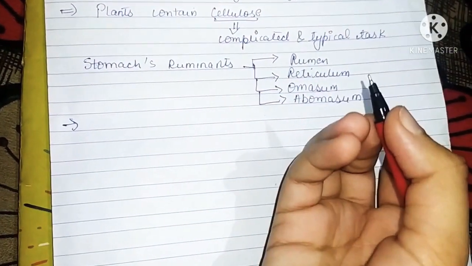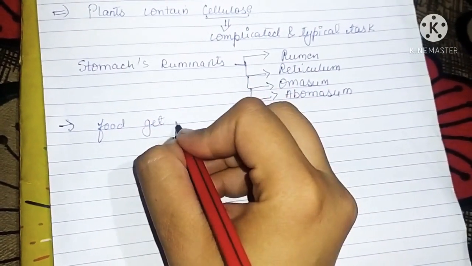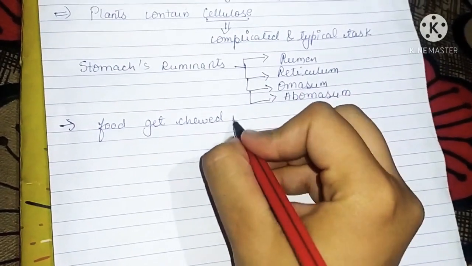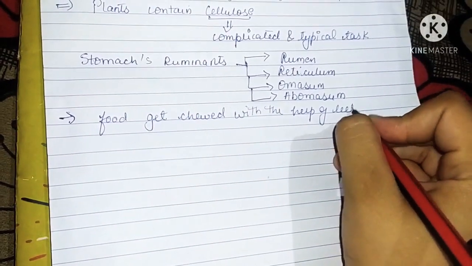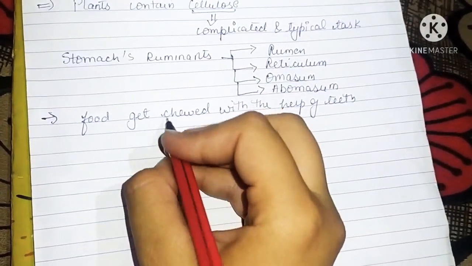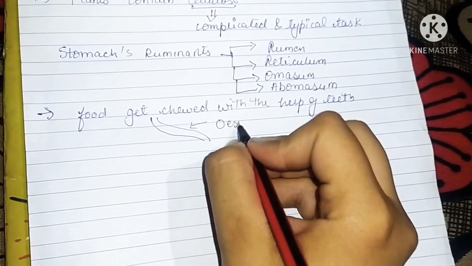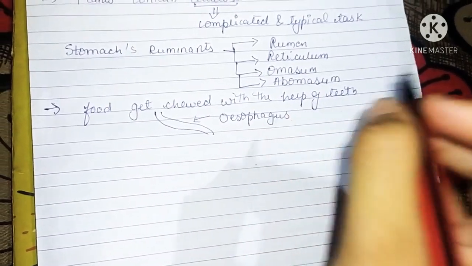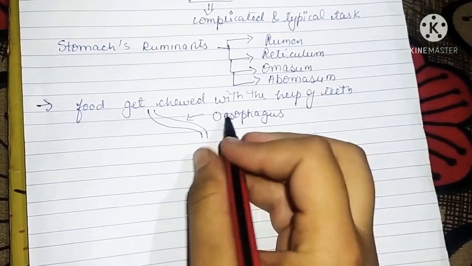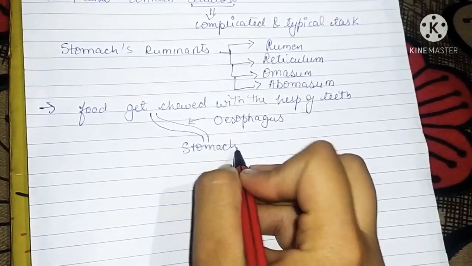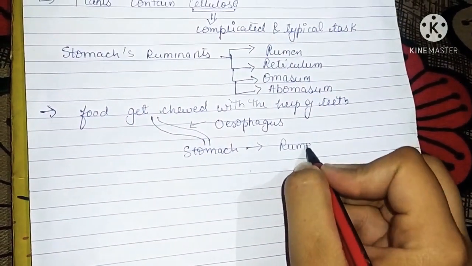First of all, as in humans, the food gets chewed with the help of teeth, and with the help of the esophagus, which is your food pipe, the food gets passed to the stomach, the first chamber, that is your rumen.